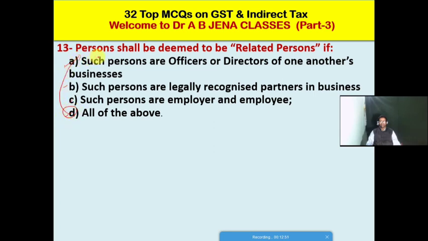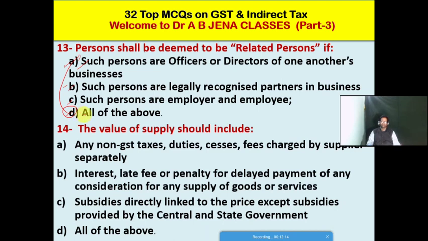So in this situation, the person shall be deemed to be a related person if such persons are officers or directors of one another's businesses, as well as if such persons are legally recognized partners in a business, as well as if such persons are employer and employee. So D is the right option for this MCQ. So next MCQ: The value of a supply should include what?